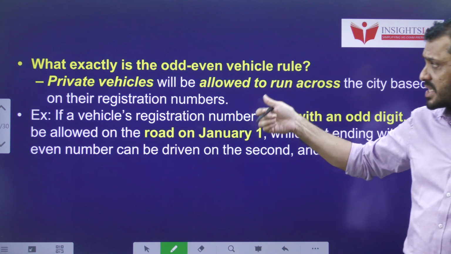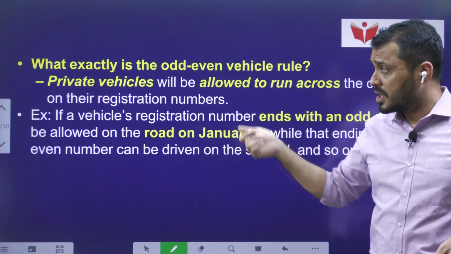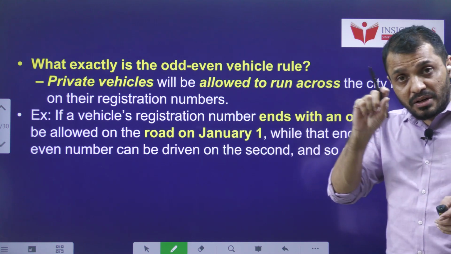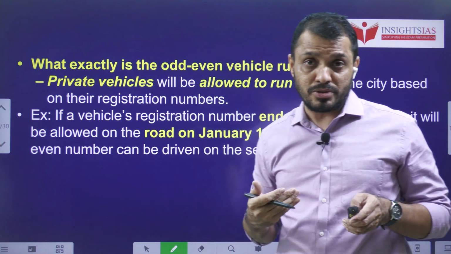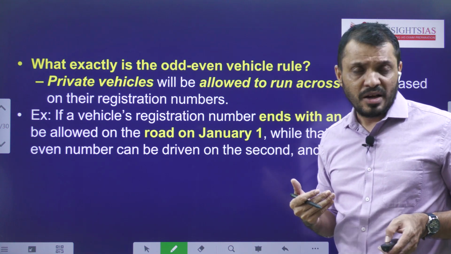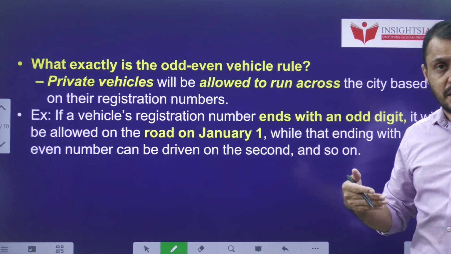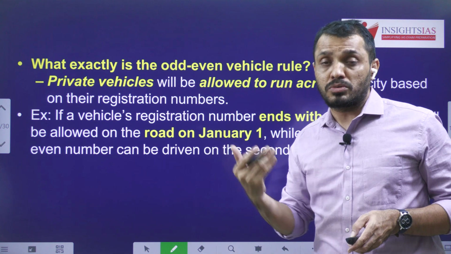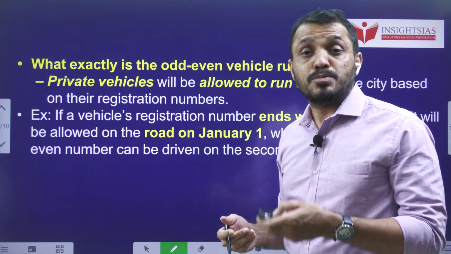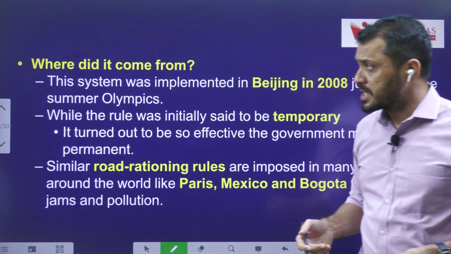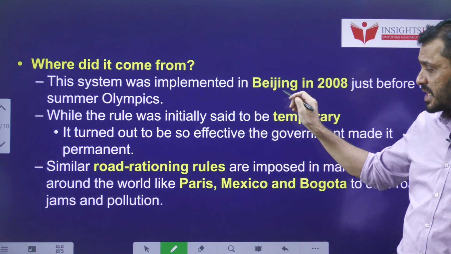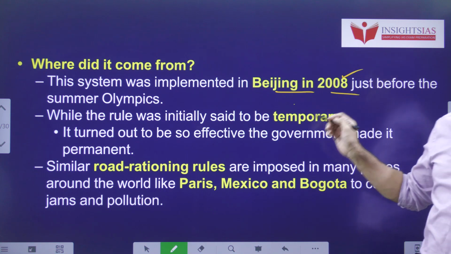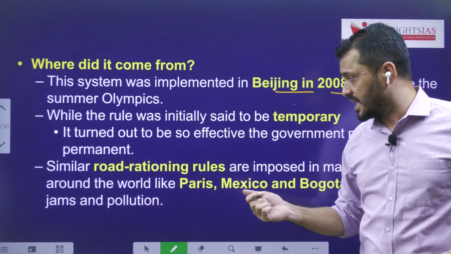What exactly is this odd even vehicular rule all about? Private vehicles whose registration number ends with an odd number are allowed to come outside only during odd days. The even number vehicles are allowed to travel only on even days. Where did this come from? This came from the system implemented for the first time in Beijing in 2008 in the pretext of the Olympic Games, like I said earlier.